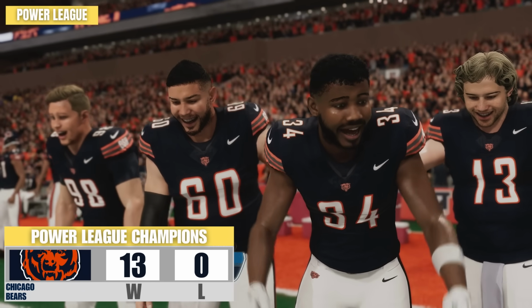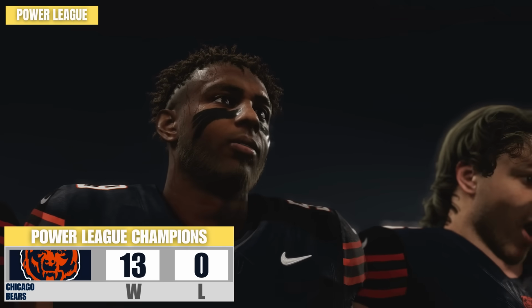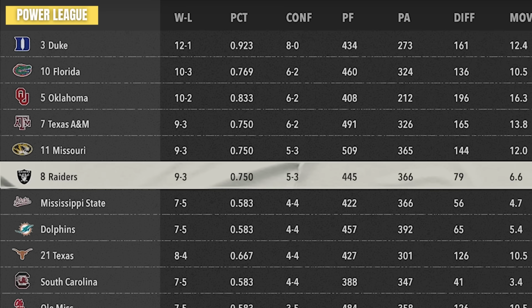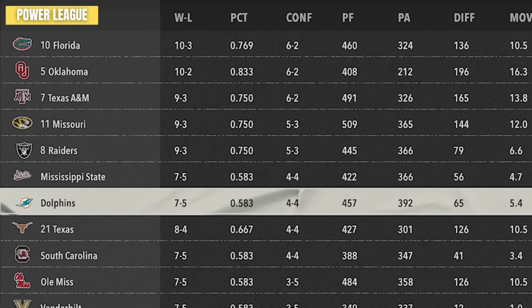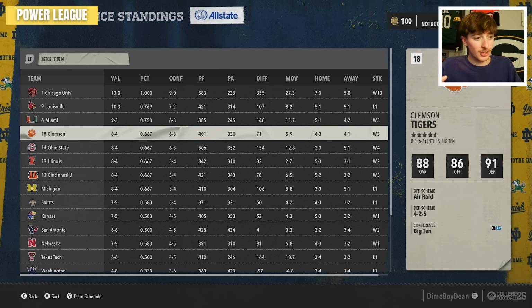They're on the move again, but this time it's the right way, as they won the Power League going 13-0 and undefeated in college football. I think Duke might be the other promoting team from the Power League, which is crazy because they won the SEC. A lot of good teams also here as well. The Raiders got ranked. The Dolphins did not at 7-5. The other half of the Power League in the Big 10, we have Miami, Louisville, Clemson's actually getting up there.